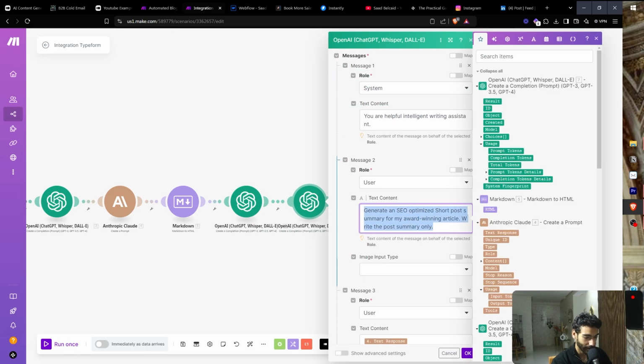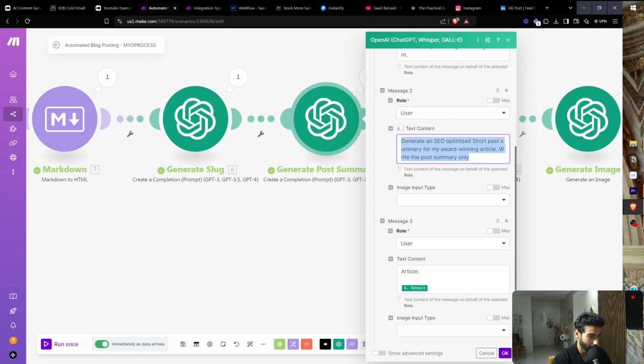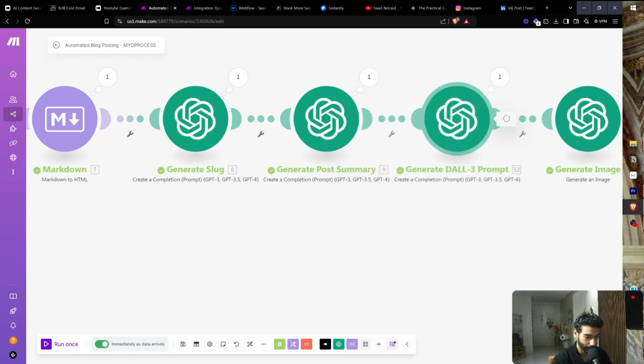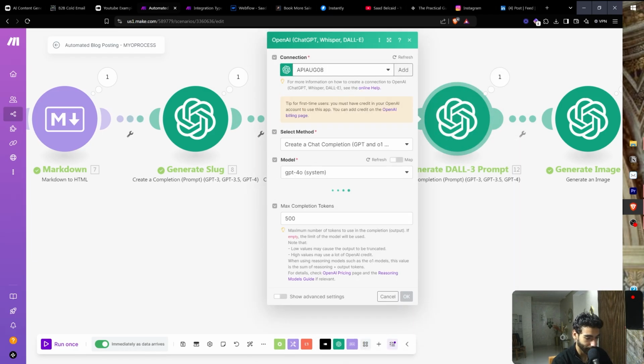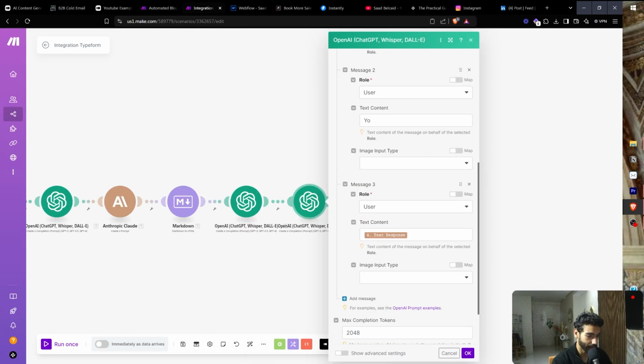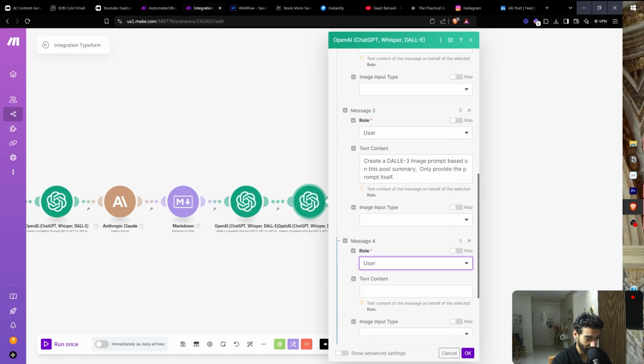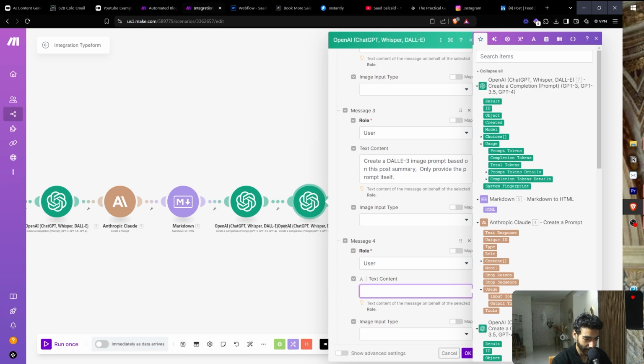All right, so let's just generate a prompt. We are a helpful, intelligent DALL-E 3 prompt engineer. And then we're just going to copy this one. And just take this one here, and then take this one right here. And we're going to add message, user, and we're just going to map the post summary.